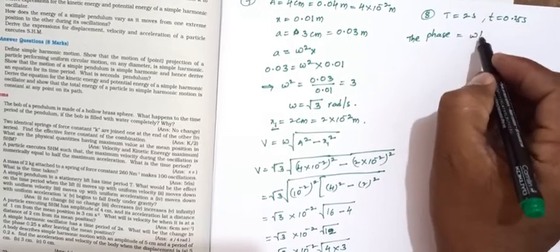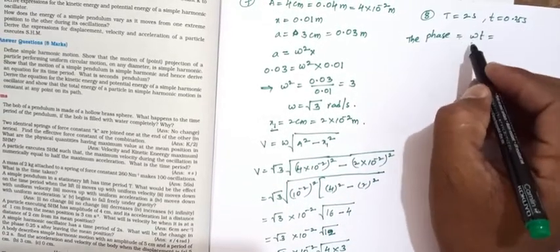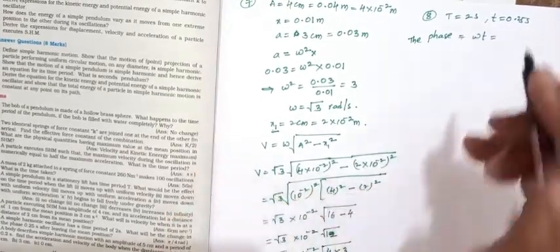omega t. Omega is the angular frequency. What is the relation between the angular frequency and the time period?